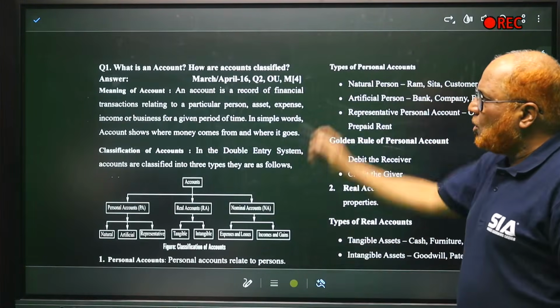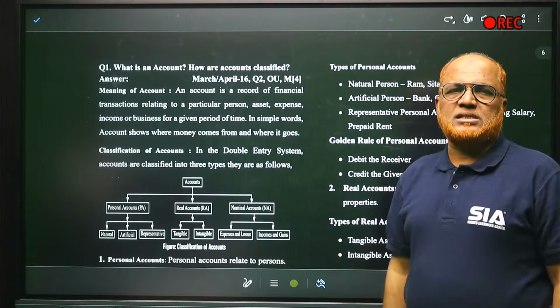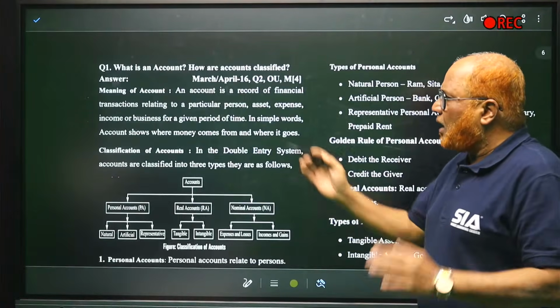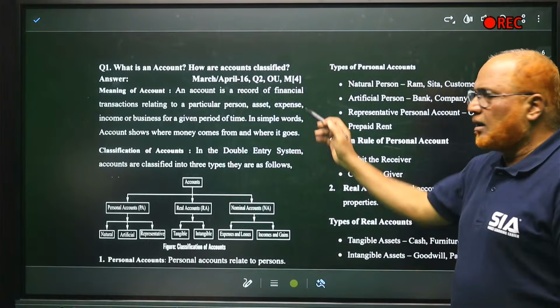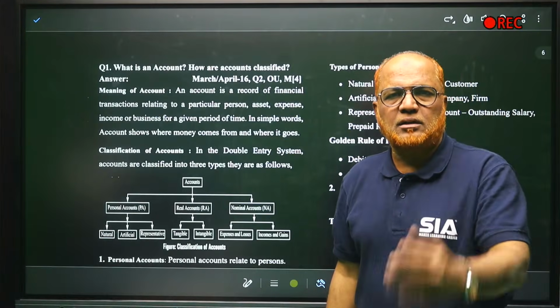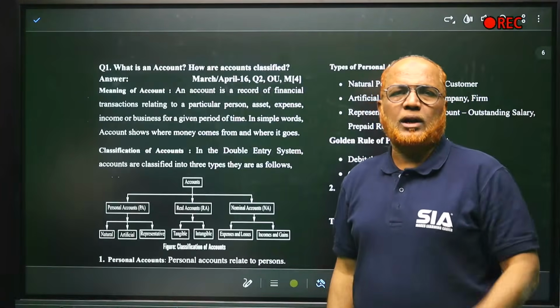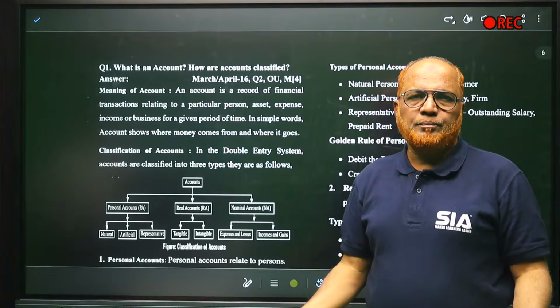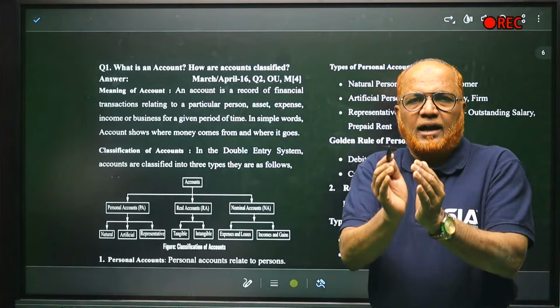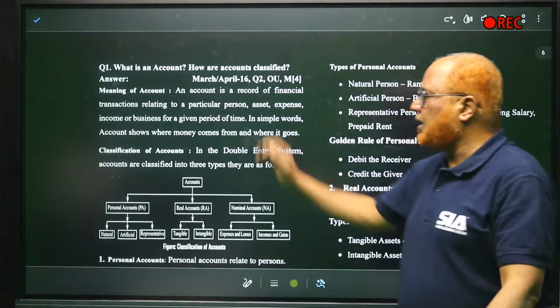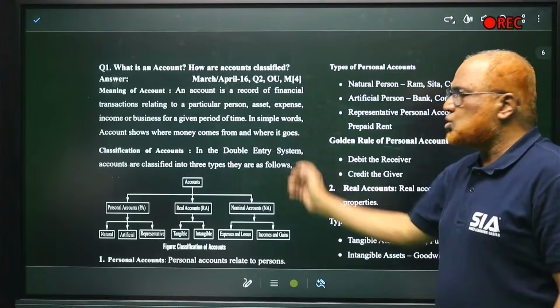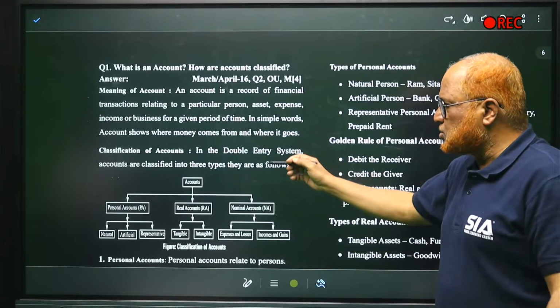What was that question? What is an account and how are accounts classified? So an account is a record of financial transactions relating to a particular person or asset or liability or income. For any of these items, all the financial transactions are recorded at a place. That is called an account. In simple terms, an account shows money, from where money comes in, money goes out.